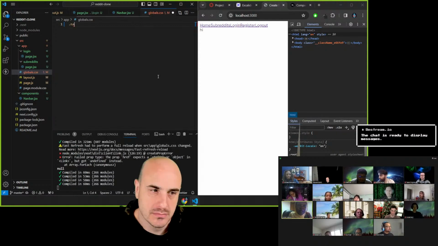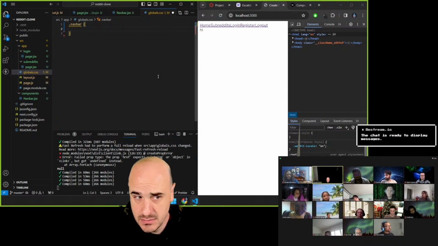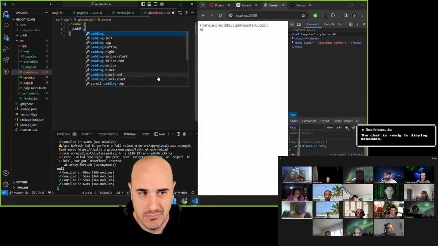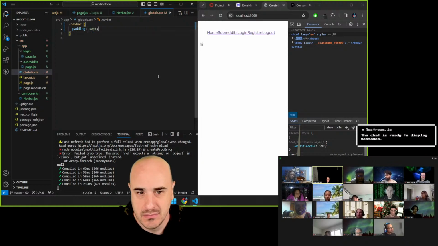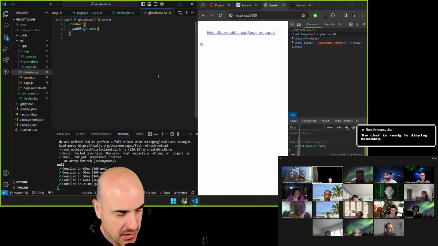Dot Navbar. Then padding? Okay. Or margin. We can use padding or margin. Padding. All right, not quite what we wanted, but getting close.